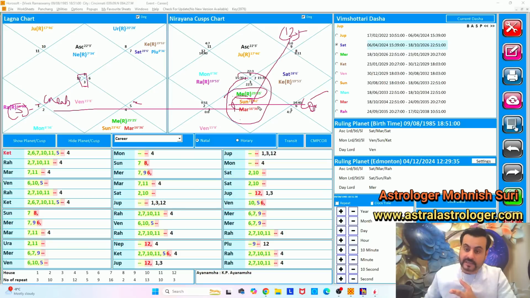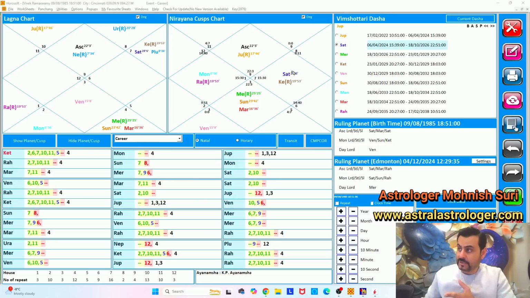Continuous learning is connected with business. Higher education is connected with business. And fifth is also the house of healing, meaning medical science. That is also connected with matters of business because Mars is sitting in here. And then Jupiter is aspecting this combination. I'm reading this live in front of you, so you see how we read the charts. The lagna chart tells us which zodiac signs the houses represent and which zodiac sign the planet is sitting in, and the cuspal chart tells us what houses they will activate.